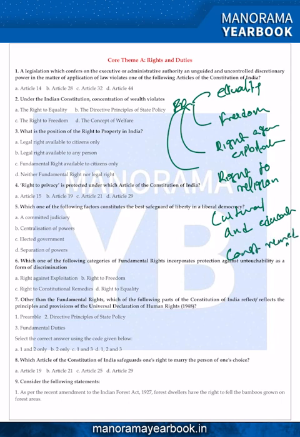We know that equality starts from Article 14 to 18, then freedom is 19 to 22, right against exploitation is Article 23 and 24, right to freedom of religion is 25 to 28, then cultural and educational rights 29 and 30, and constitutional remedies is Article 32 of the Indian Constitution. If you look here, this question is asking which of the following fundamental rights incorporates protection against untouchability. So the answer is D for Delhi, that is right to equality, Article 14 to 18.